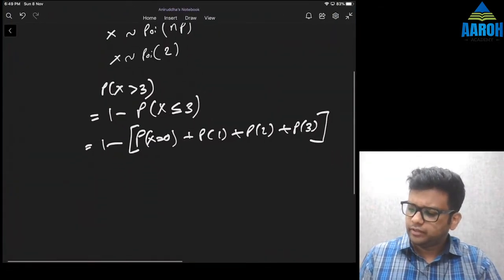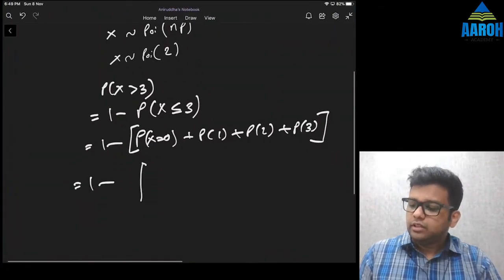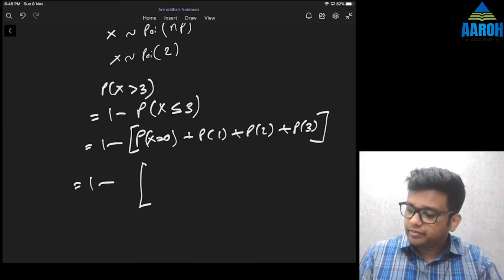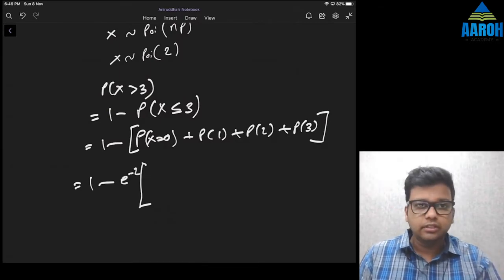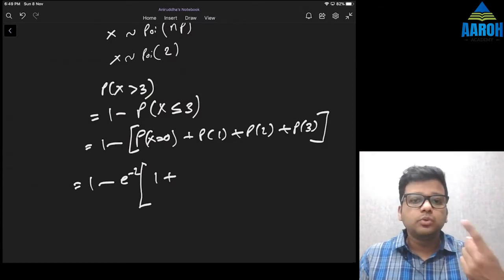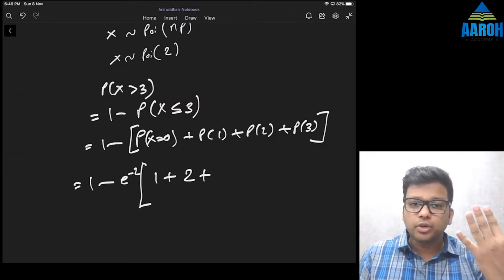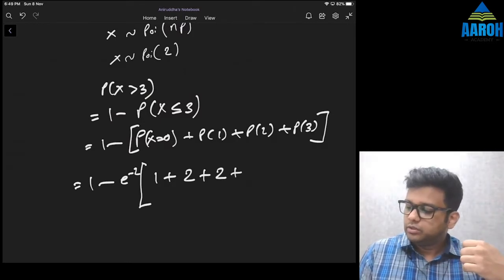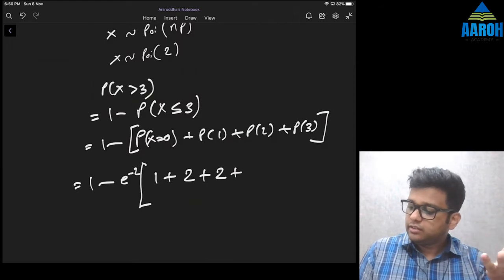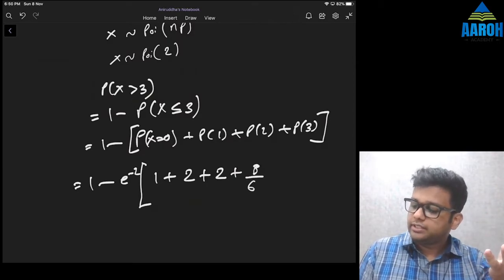Let's use Poisson formula. It will be 1 minus, we can take e raised to minus m common from everything. So e raised to minus 2 we can take common, and then 2 raised to 0 upon 0 factorial is 1, plus 2 raised to 1 upon 1 factorial means 2, plus 2 raised to 2 upon 2 factorial, that is 4 by 2, 2, plus 2 raised to 3, that is 8 upon 3 factorial is 6.